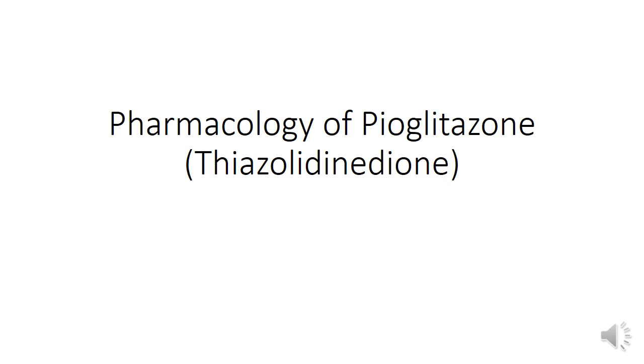Thiazolidine diones, along with metformin, belong to the class of antidiabetics, which help in overcoming insulin resistance. These are the drugs which are used in the treatment of type 2 diabetes mellitus.